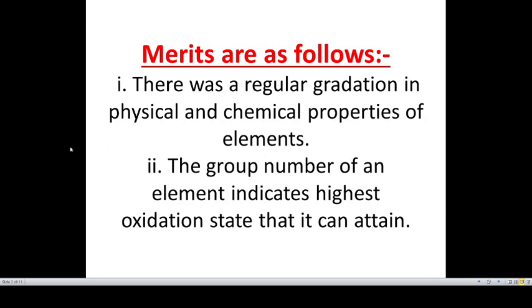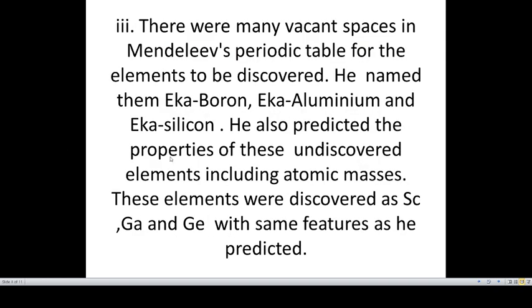So merits: there was a regular gradation in physical and chemical properties of elements. तो जो elements मेंडलीव्स ने टेबल में रखे थे वो सारे elements में regular gradation हो रहा था. The group number of an element indicates the highest oxidation state that it can attain. There were many vacant spaces in Mendeleev's periodic table for the elements to be discovered.